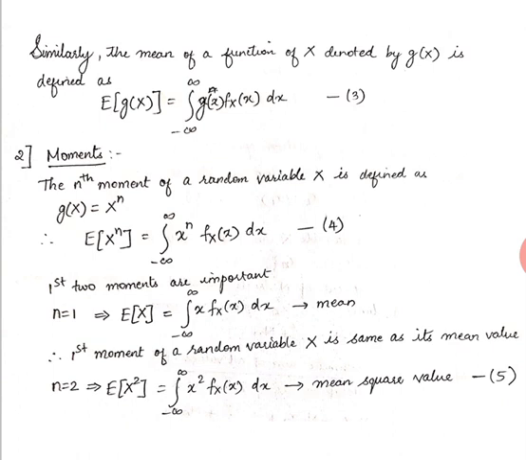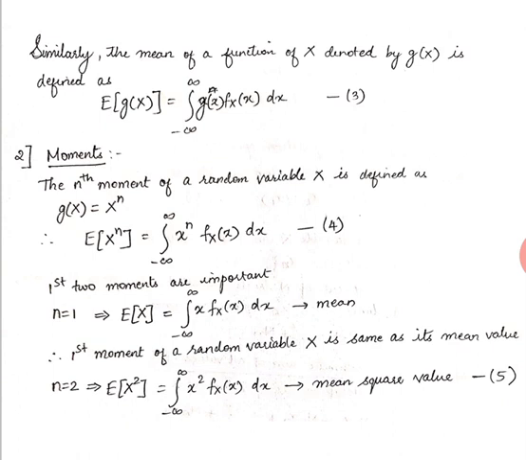So the second moment is also very important in terms of statistics. If n is equal to 2, that is e of x square, it is the mean square value. Now, these are the moments about the origin, that is, e of x minus 0 or e of x square minus 0. So these are the moments about the origin.